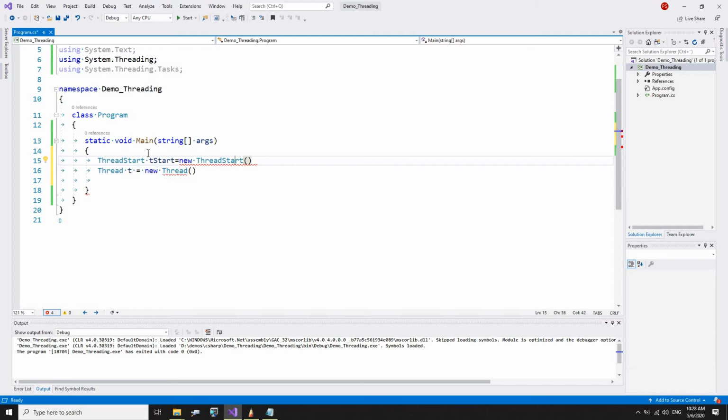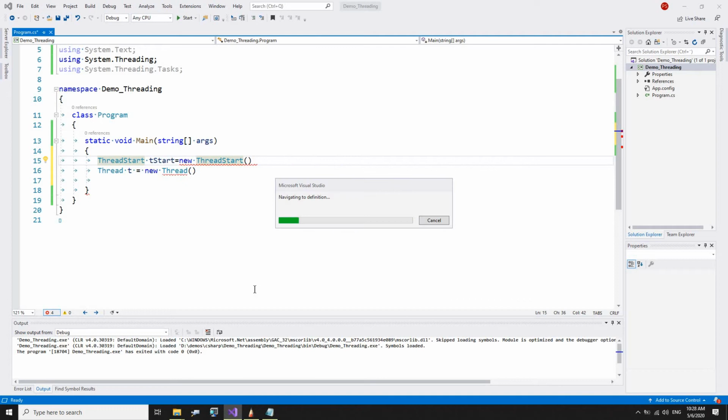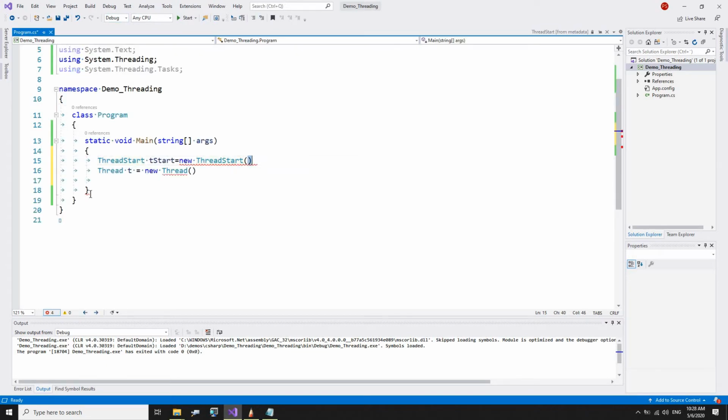If we go to definition of this, maybe we can see I have this, yeah, navigation. If you see it, it's a delegate which returns void and takes no arguments. So we can create a method which matches its signature.